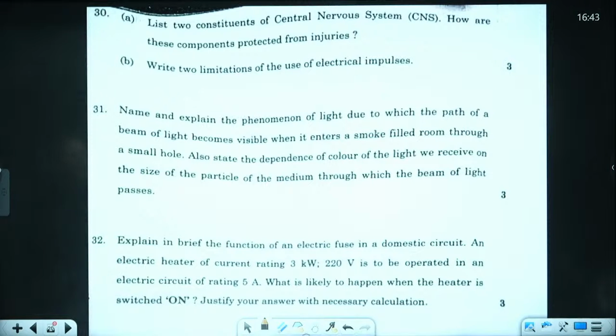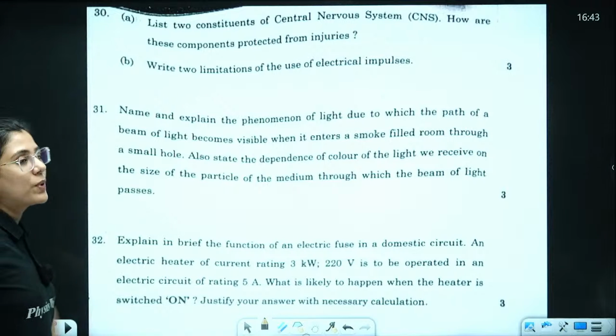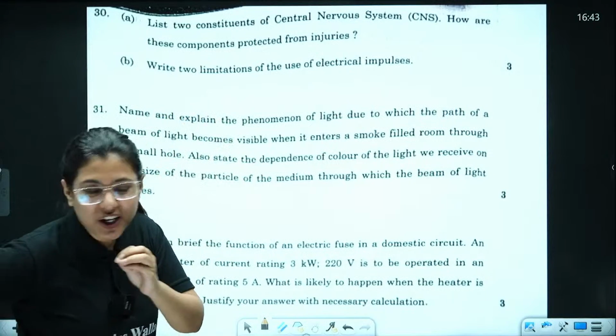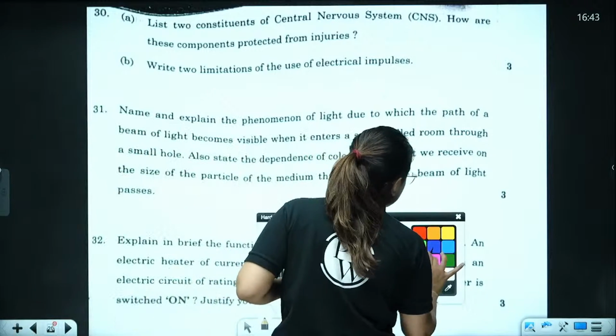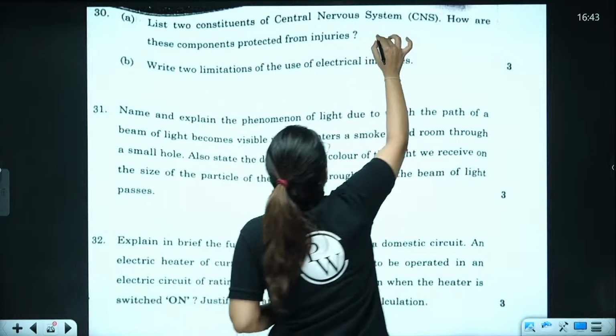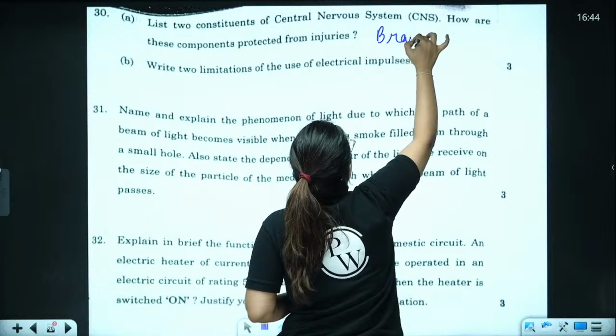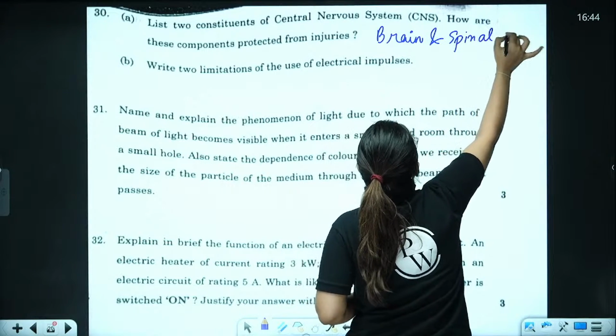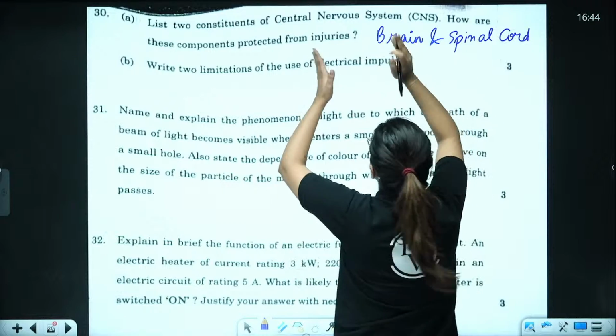Question number 30. List 2 constituents of central nervous system. How are these components protected from injuries? What are the 2 main components or constituents of central nervous system? The answer would be brain and spinal cord. These are the 2 main constituents of central nervous system.